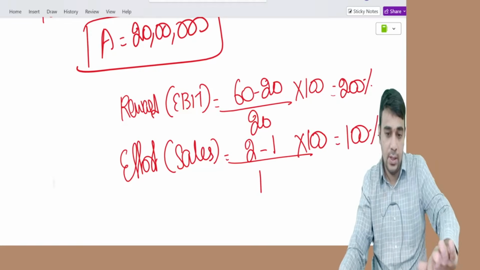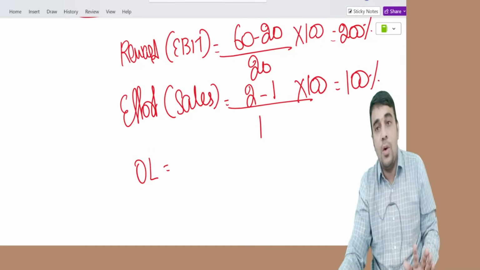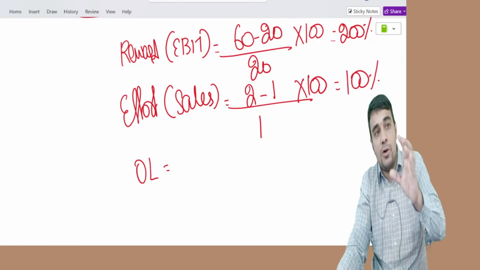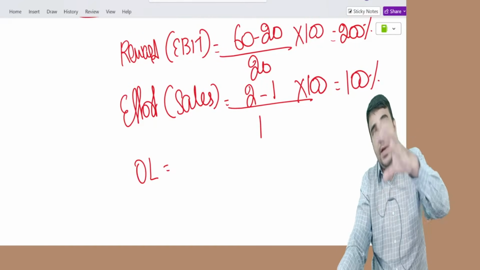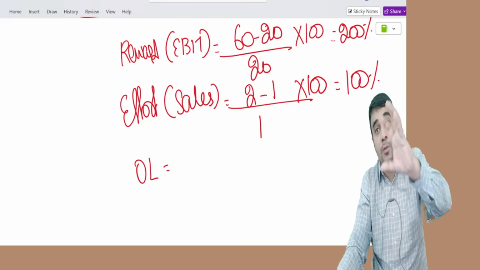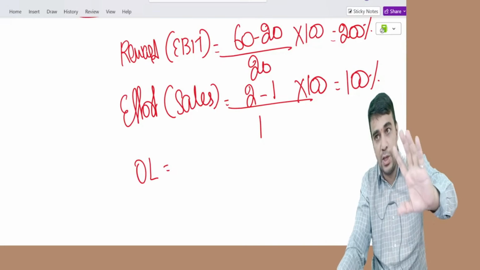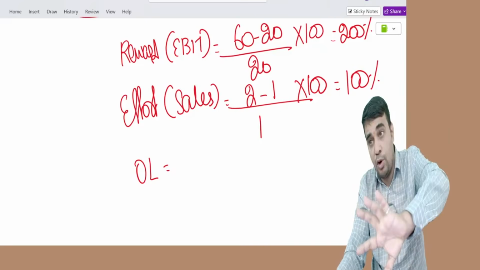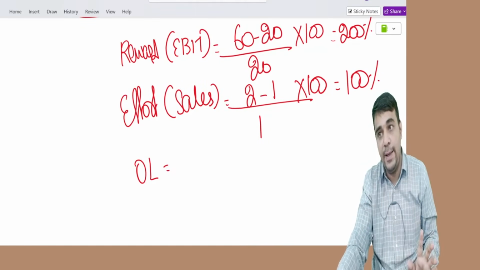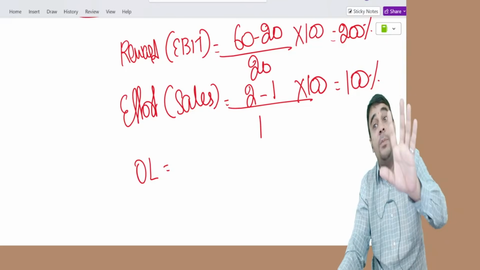Any doubts till this? And this effort and reward is measured through operating leverage. Listen, operating leverage is because of the operations, how much extra reward you can get or how much extra penalty you can get. Reward alone you don't see, penalty also you see. What is penalty? Sales going down by 10%, EBIT will go down by 20%. Sales down by 50%, EBIT down by 100%.